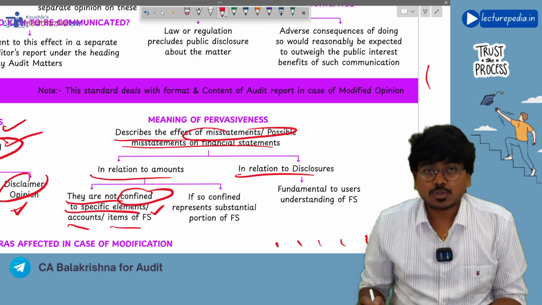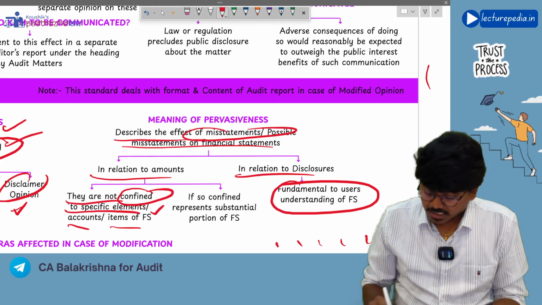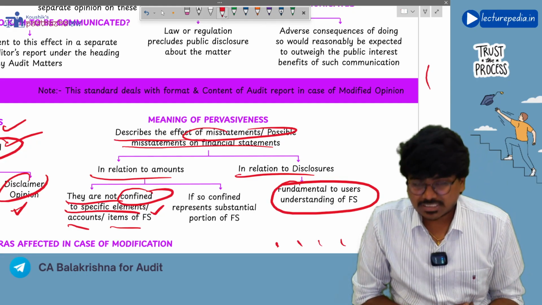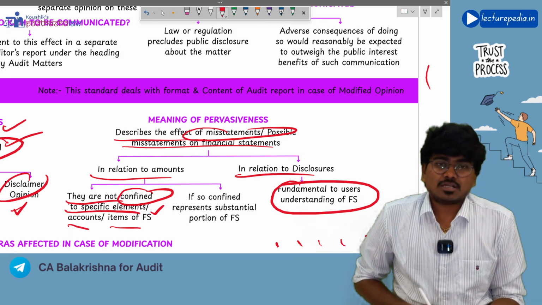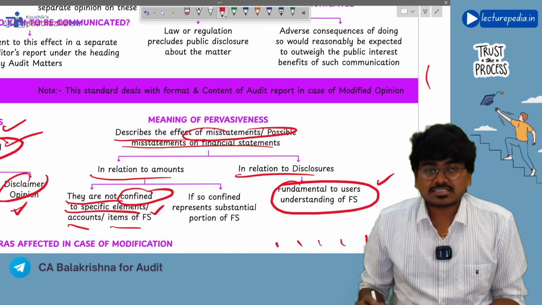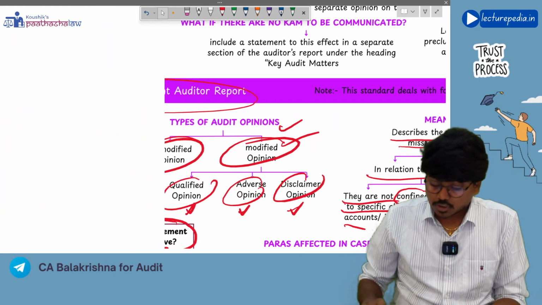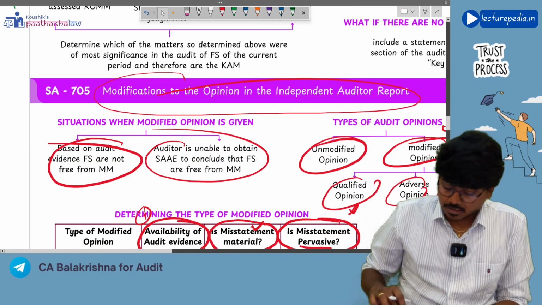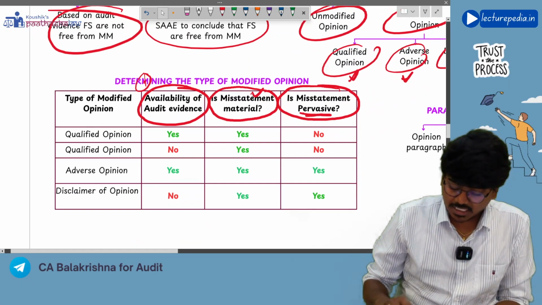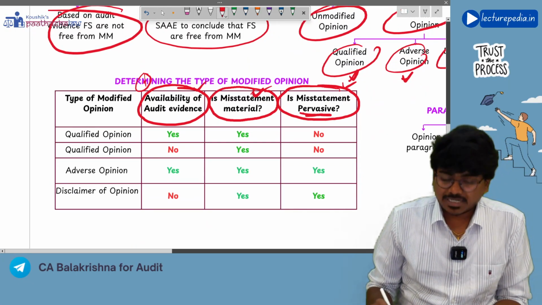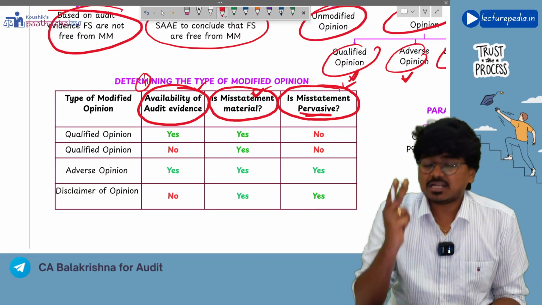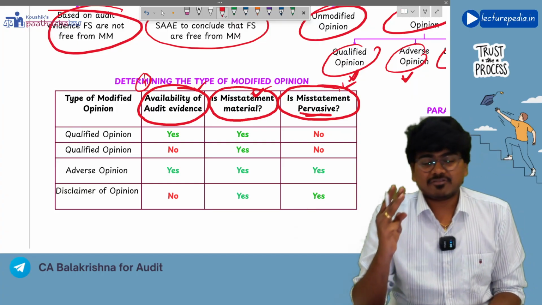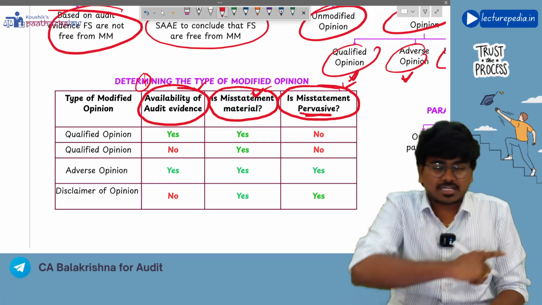In relation to disclosures, if it is fundamental to users' understanding of financial statements and such disclosures are misstated, you will call it pervasive. Understood? So for checking the type of modified opinion, you need to remember these three things: availability of audit evidence, is misstatement material, and is misstatement pervasive.